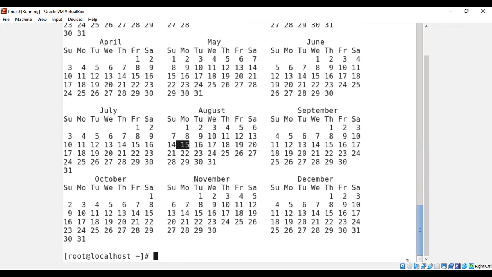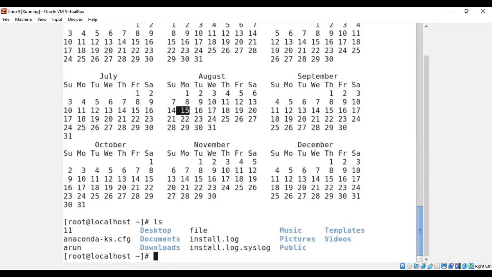Okay, so now here if you go for the ls command, you will be able to list out what all the files and directories we have. What is the full form of ls then?